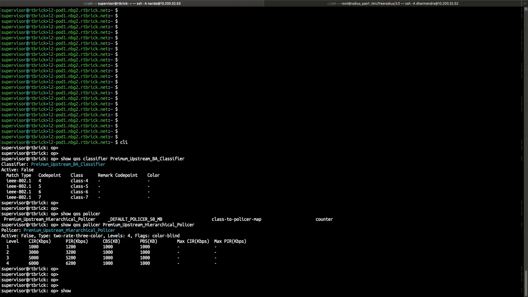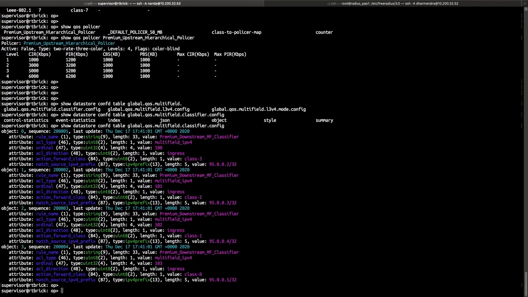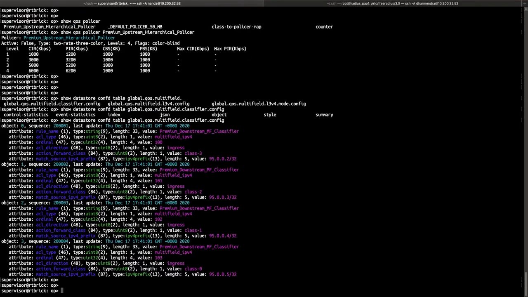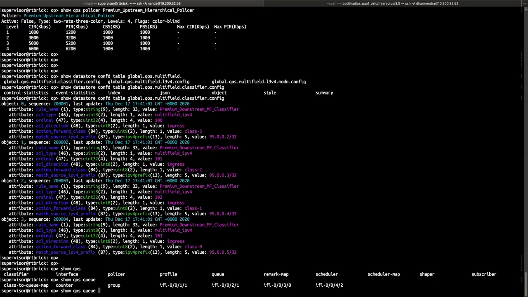So for the downstream, we are using multi-field classifier for classifying the traffic. If you look at the multi-field classifier configuration, 4 different classes have been defined and each class has been mapped to different source IPs from which the traffic is coming. So with the MF classifier used for downstream traffic classification, let's look at the queuing configuration where these classes are